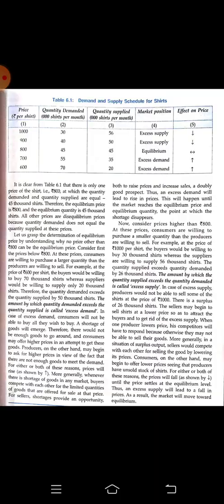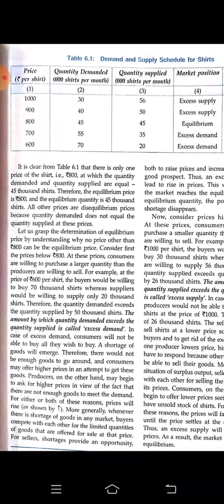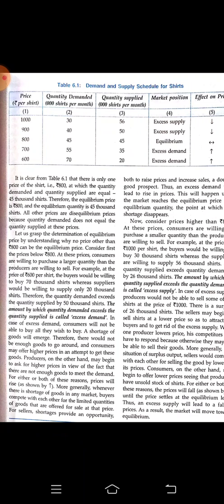First column you can see in the book. What is given? First column, they're saying price per shirt. Okay, each shirt is having, like, first the price of the shirt is 1,000 rupees, then 900, then 800, then 700, then 600. Gradually they have given an example of decreasing the price. You can see quantity demanded for 1,000 shirts. So quantity demanded here per month. Okay, quantity demanded, that means this column is on the behalf of the consumers. How much the consumer is ready to demand at the given price.